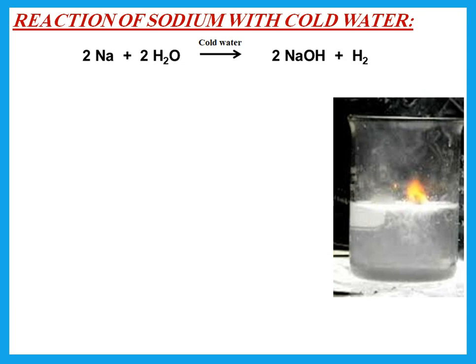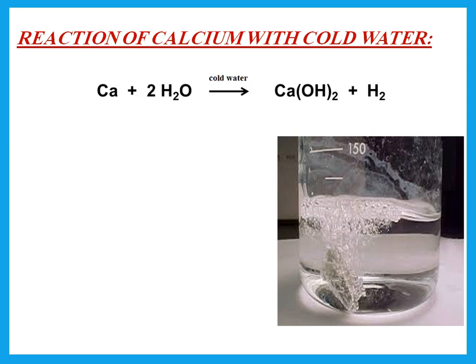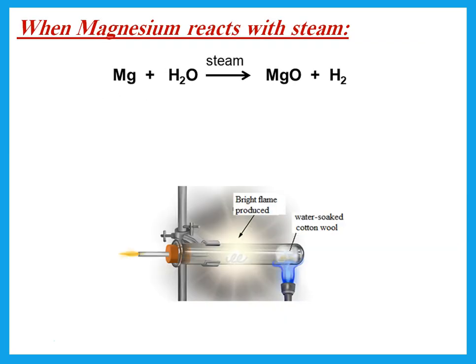Sodium, if you put it in cold water, the sodium floats, darts, melts, vigorous fizzing. The bubbles of hydrogen gas may catch fire, and the solution formed is alkaline. It turns litmus paper blue. This is because when a metal reacts with water, it forms the hydroxide plus hydrogen. Calcium also forms calcium hydroxide plus hydrogen, but in this case, this is group 2, so it sinks, strong fizzing, and the solution becomes milky.